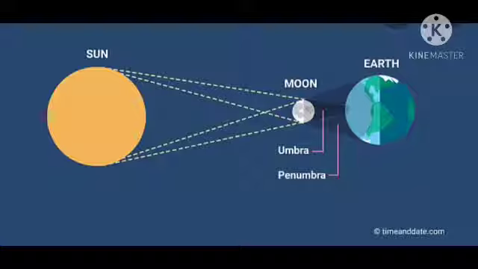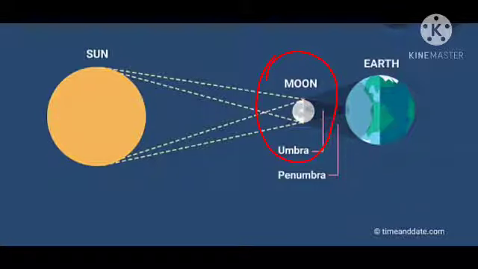Solar eclipse. When will it form? When sun, moon and earth become in a straight line, or in the same plane, and in such a way that the moon is in between sun and earth, then a solar eclipse is formed. Okay students, see here, moon in between sun and earth, clear? Then solar eclipse is formed.